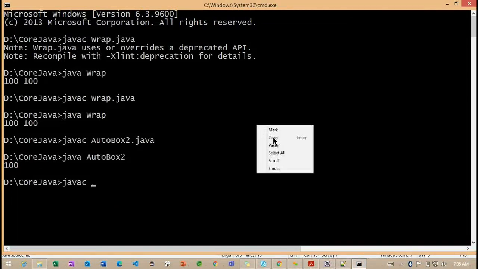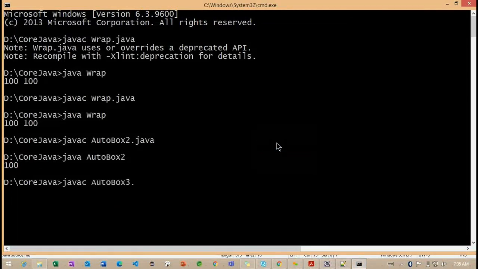So javac autobox3.java. Now you can observe it is compiled successfully. So now we need to think very carefully here, because we are trying to work with expressions, like we are trying to work with references. We are incrementing the references here, but we are not getting any error. Why are we not getting any error?